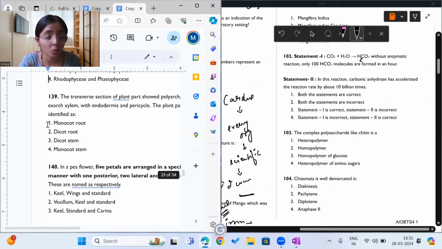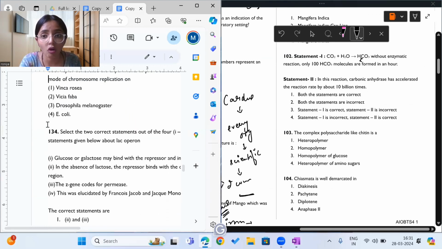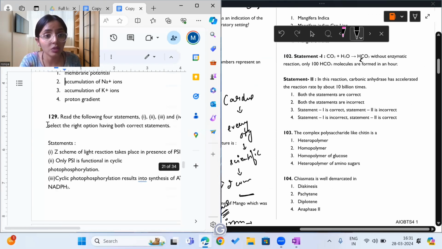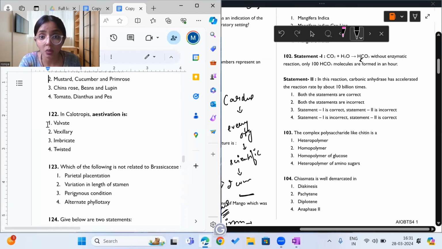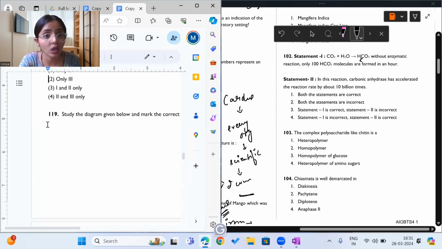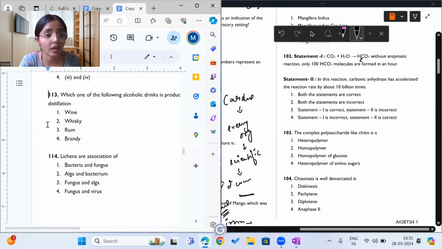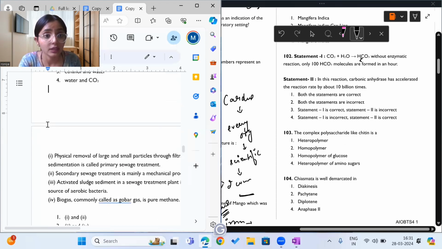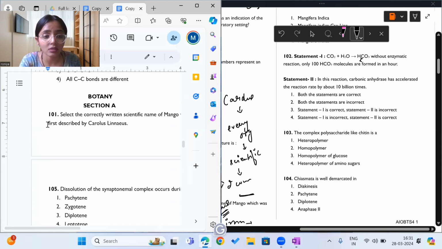Statement 1 says carbon dioxide plus water combine to form bicarbonic acid, which has the formula H2CO3. Without enzymatic reaction, only 100 molecules of bicarbonic acid are formed in 1 hour. That is what statement 1 is saying. So this statement is incorrect.